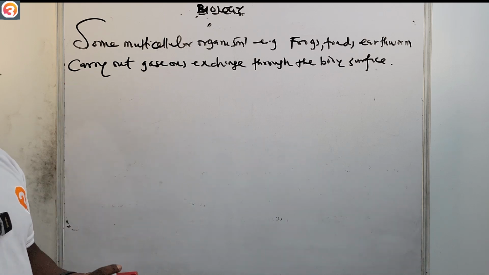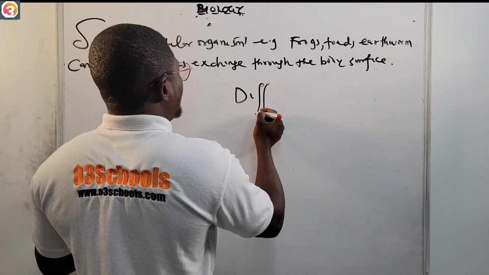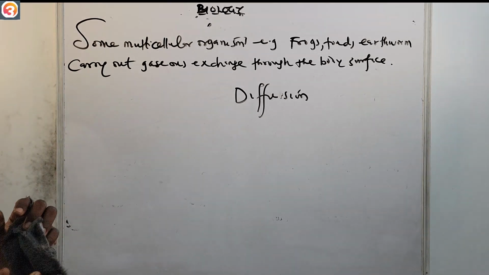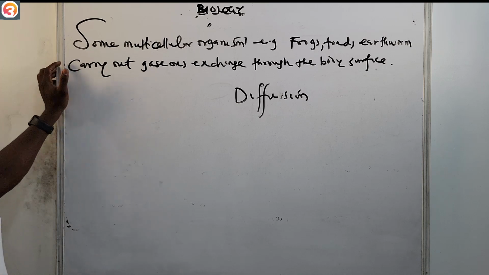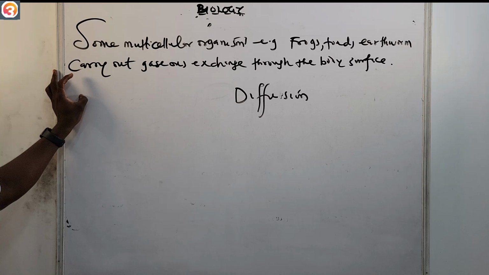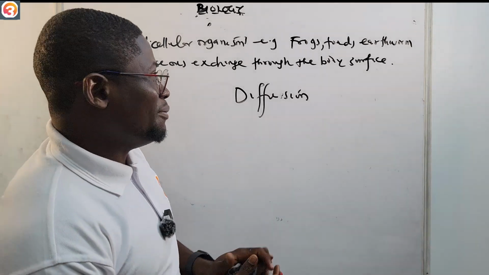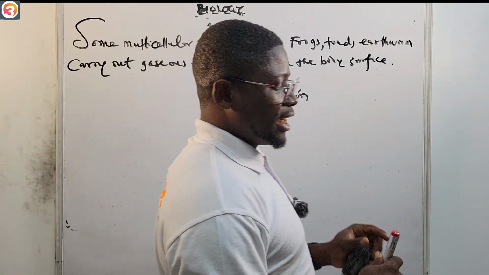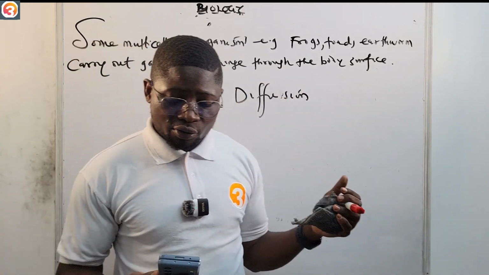So please take note that it is through diffusion. Some multicellular organisms like the frogs, the toad, and the earthworm carry out gaseous exchange through their body surface, by simple diffusion. Please take note of all of these examples. They are all worthy of note. If they were not, I would have told you.